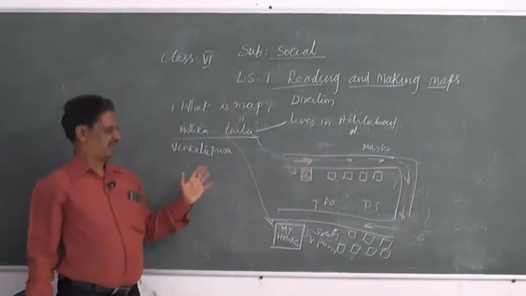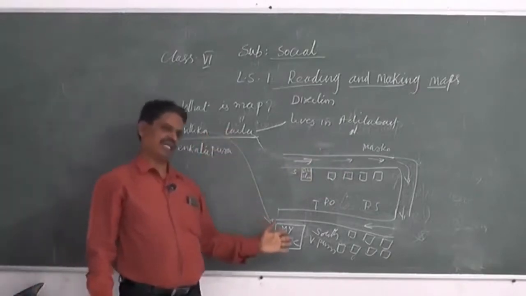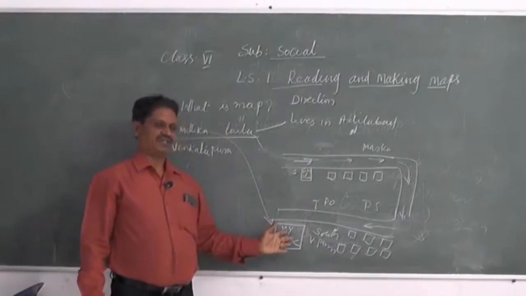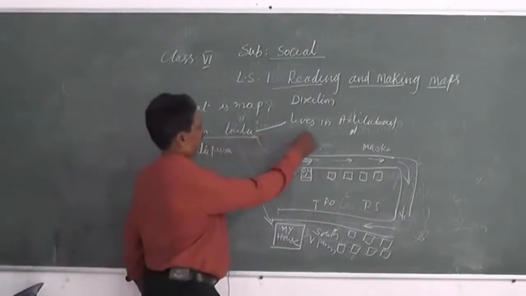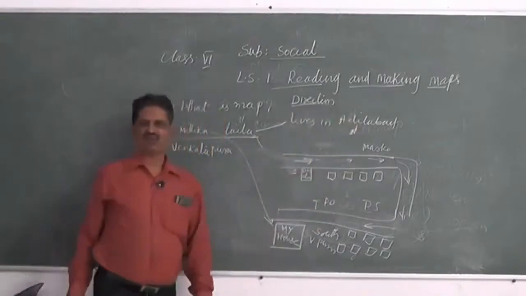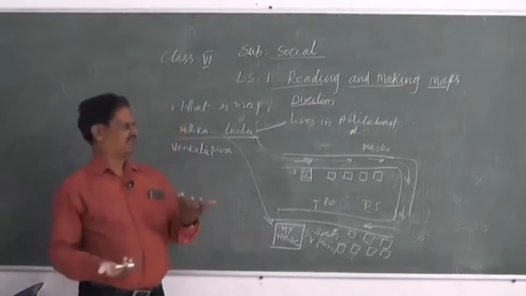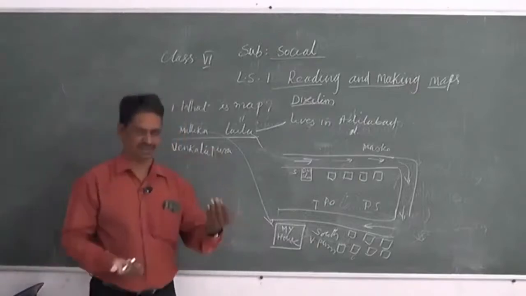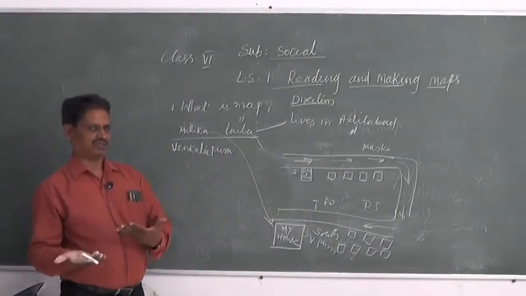So at last, Laila reached Mallika's house. So when we give good directions and detailed directions, they help us to locate a place, to reach a place.